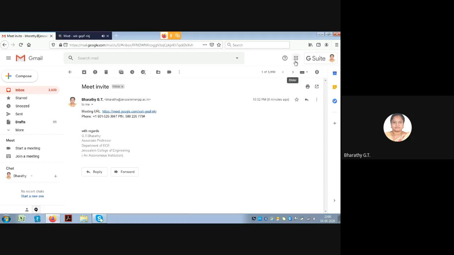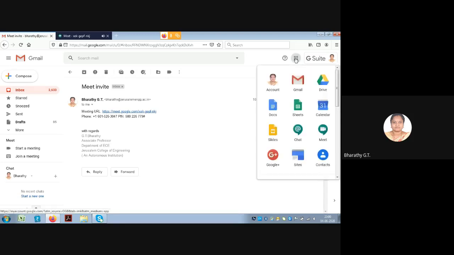So on the right hand side corner, we have this Google Apps. We can press on this. So these are the Google apps which are available. Some of the apps we are familiar with, and others we can explore today. Some of the apps like Gmail, Google Drive, Docs, you would have already explored. So now we will start our exploration with Google Forms.